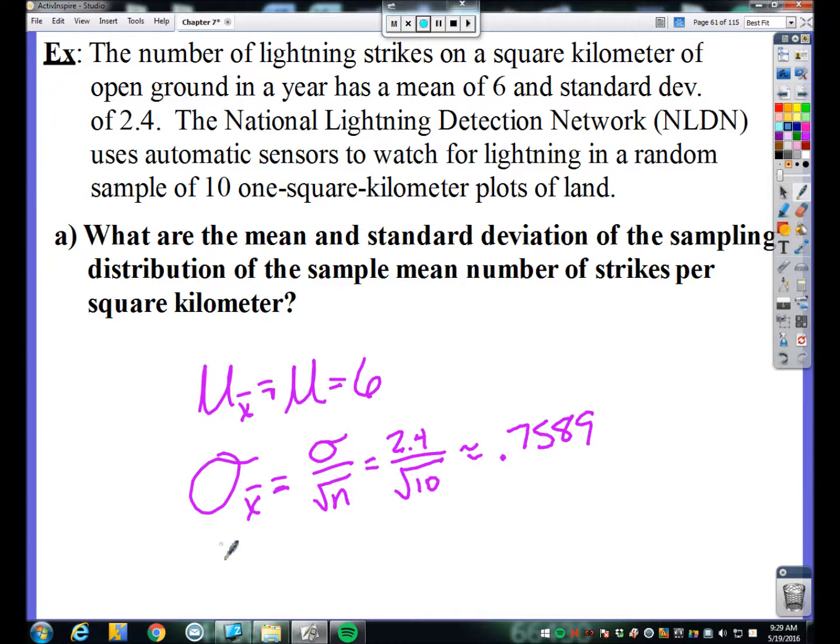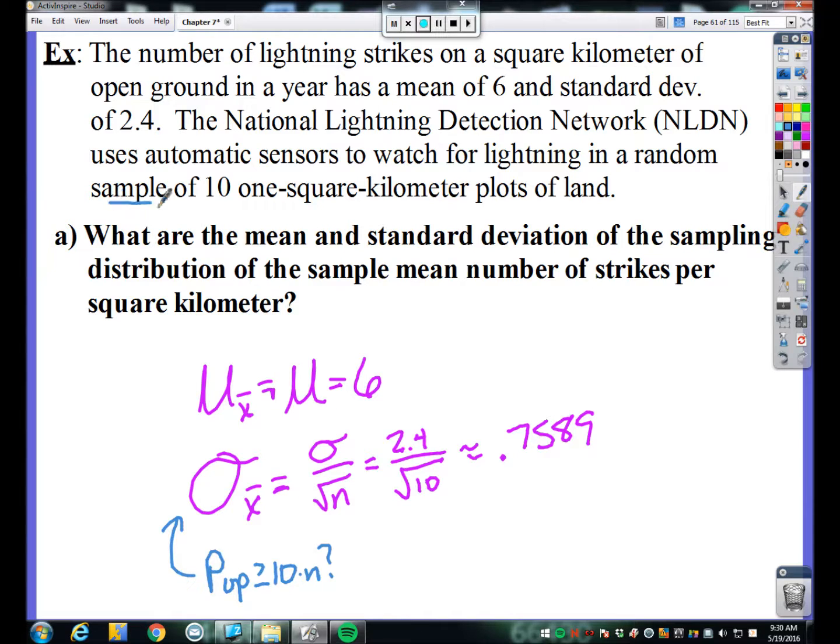Now, we had a condition to be able to verify first that we can really calculate this standard error or this standard deviation of the statistic. And that was we had to check, is the population at least 10 times our sample size? This again is referred to as the independent condition or the 10% condition. We cannot sample too much from our population, otherwise the math, the statistics, really doesn't work out the way that we need them to. All right, so who is our population?